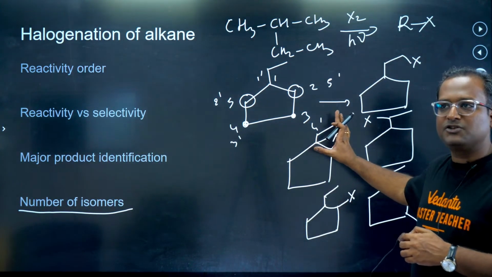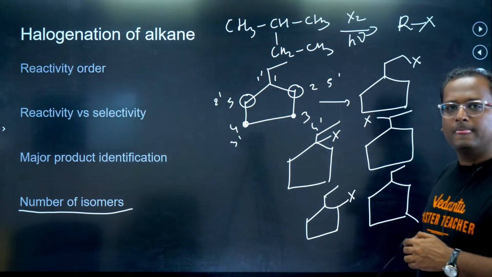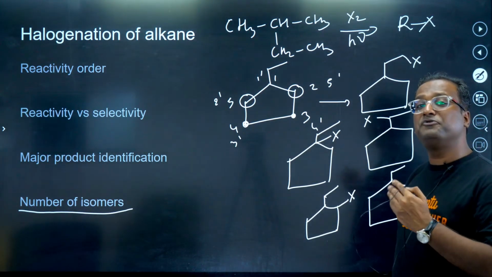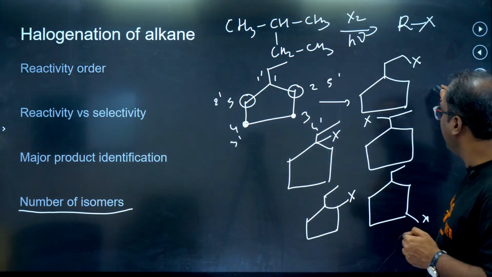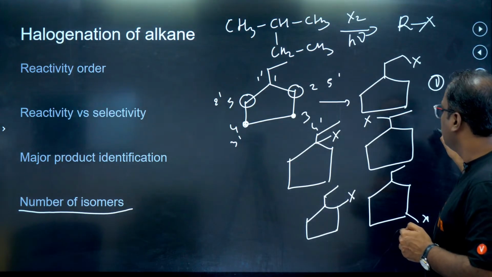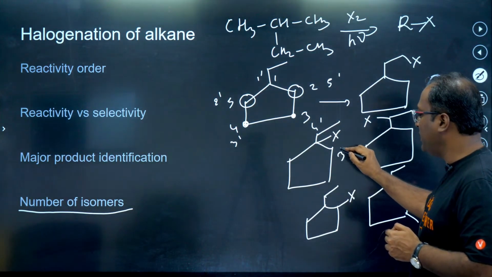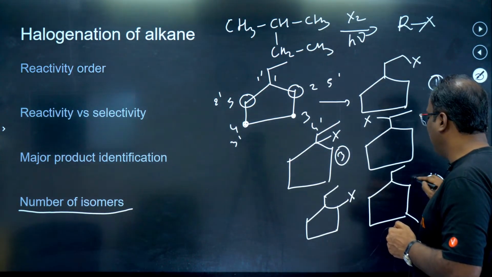Do you understand these structural isomers? So these are based on different positions of halogen attached in the given compound. How many did we get? We got 1, 2, 3, 4 and 5.